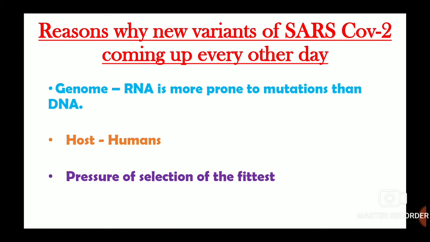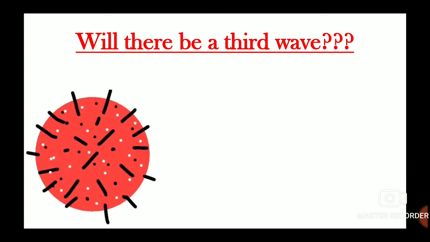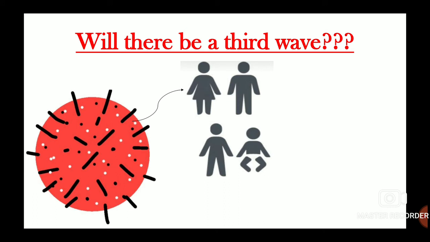Now moving on to our next question, will there be a third wave? So in order to understand this, we will have to look at our immune system. So as soon as our virus gets into our body, it faces our immune system.